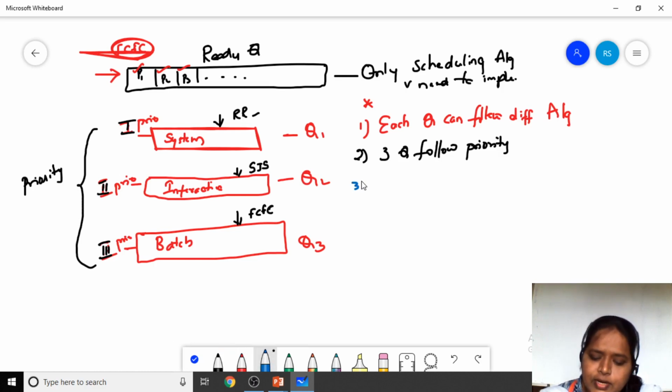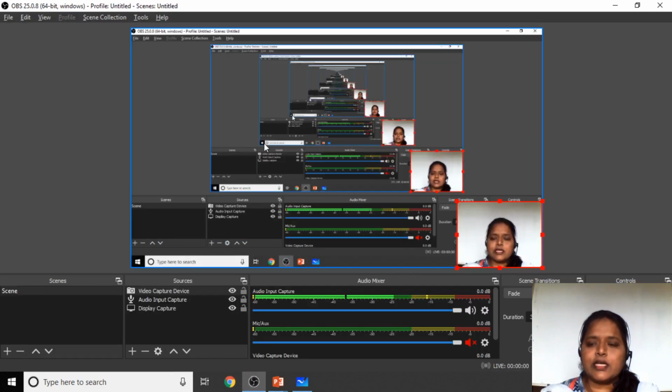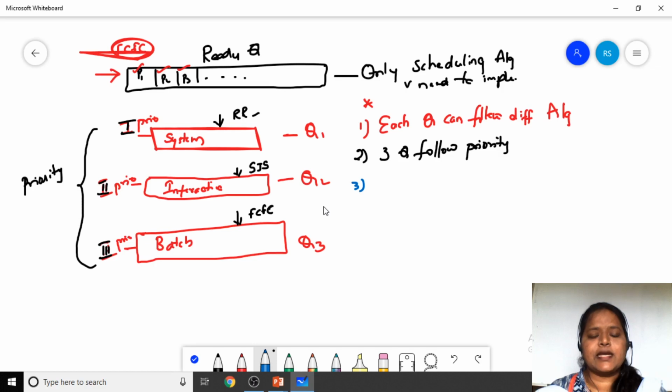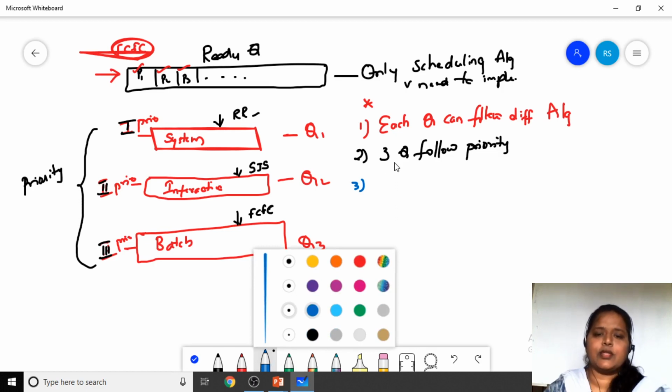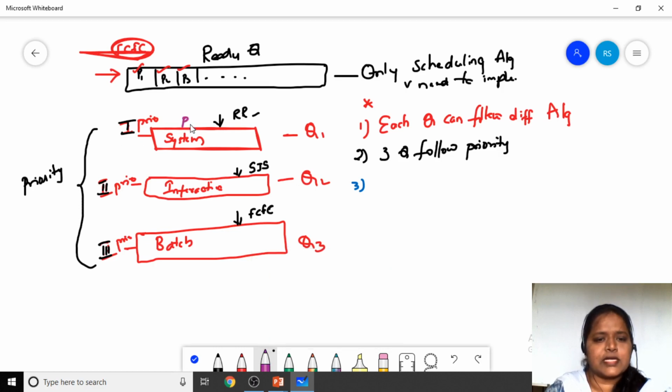And the third important concept is this: suppose a process has entered into a queue, for example the P1 process has entered Q1. Then it has to remain in Q1 until it completes its task.